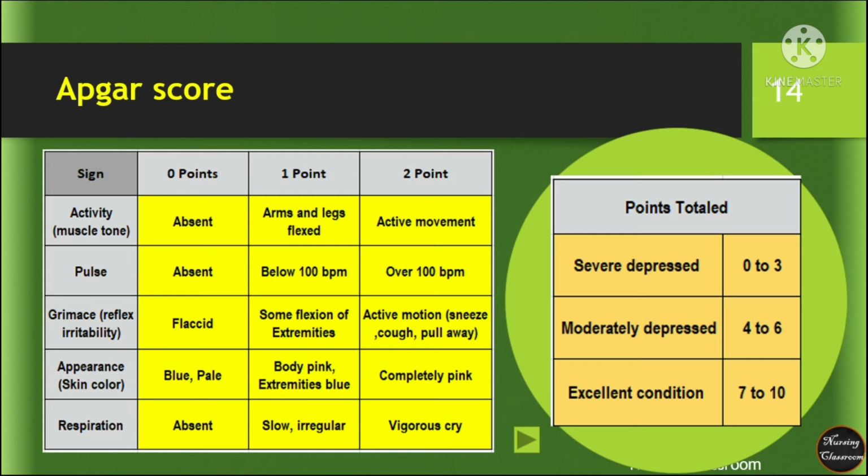The final in the list is respiration. If the baby does not respirate, the score is 0. If slow respiration, it's 1. If the newborn baby actively breathes or cries, then it's the full score of 2.